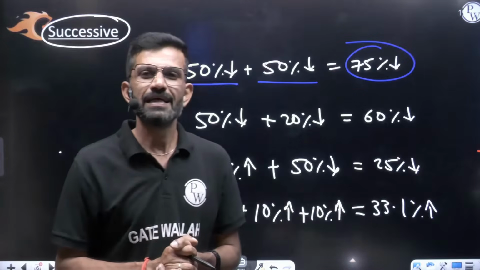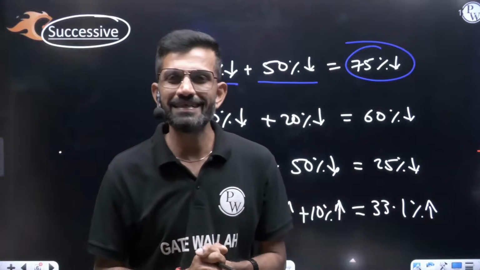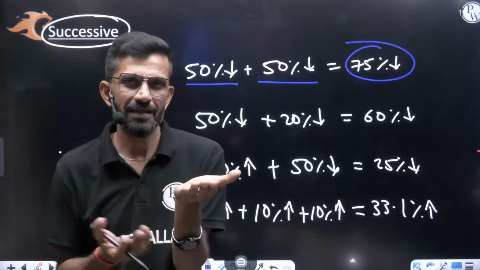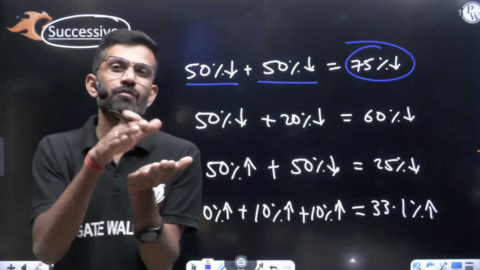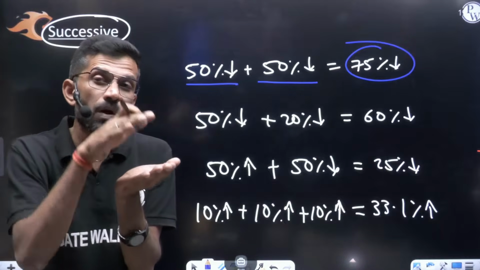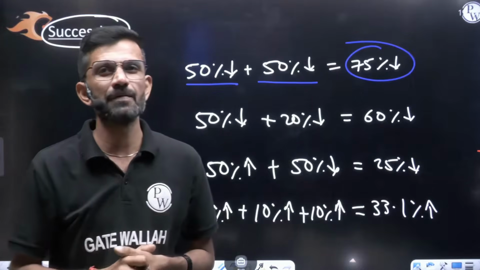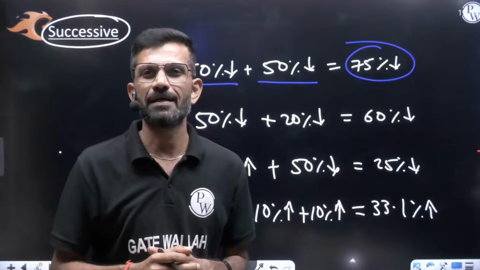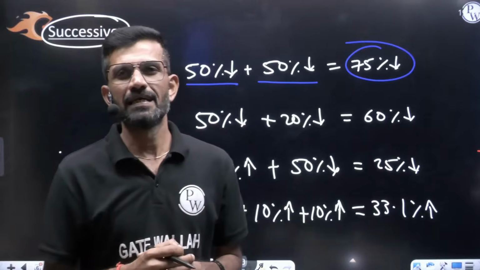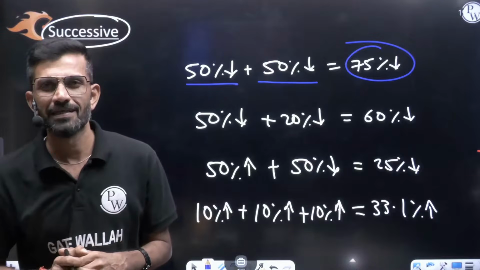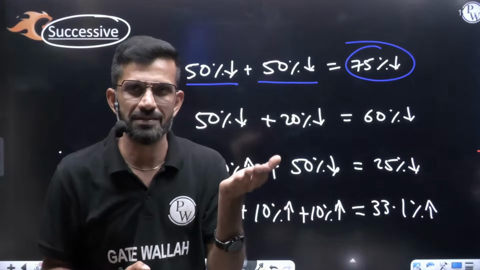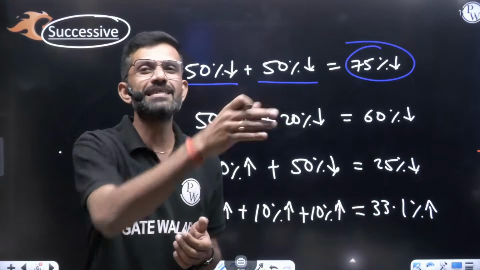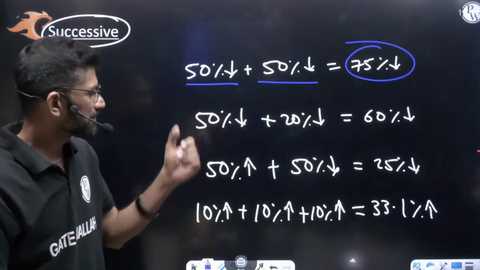Like for example, if I say petrol rate increased by 25%. So earlier petrol rate was 100%. Increase means you add it. So 25 is added, it will become 125% of the previous value. Increase, you have to add it. Decrease, you have to subtract. Like for example, if I say vehicle's rate decreased by 10%. So earlier vehicle's rate was 100%. Now decrease by 10%, subtract it, 100 minus 10, it will become 90% of the previous value. Same thing you can use here.